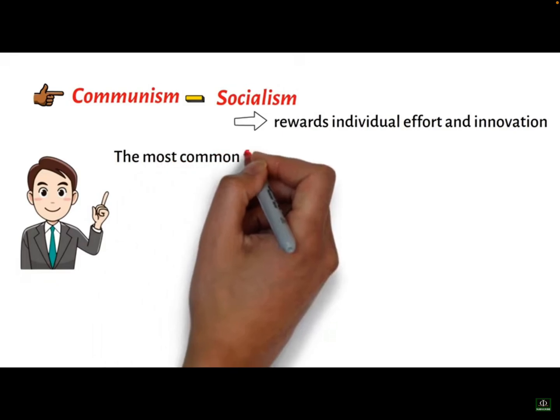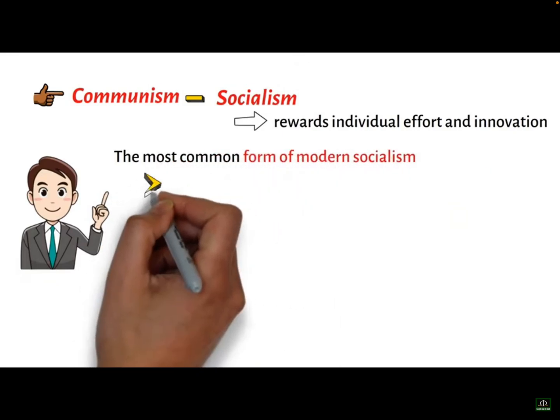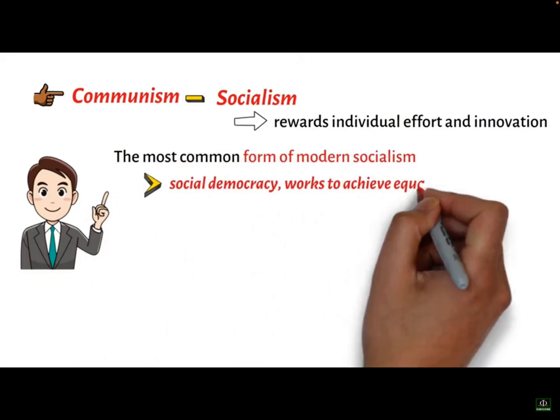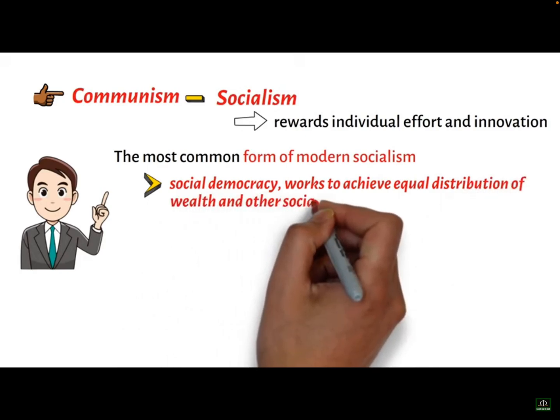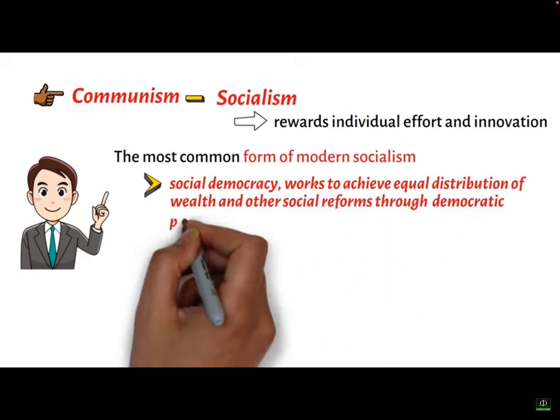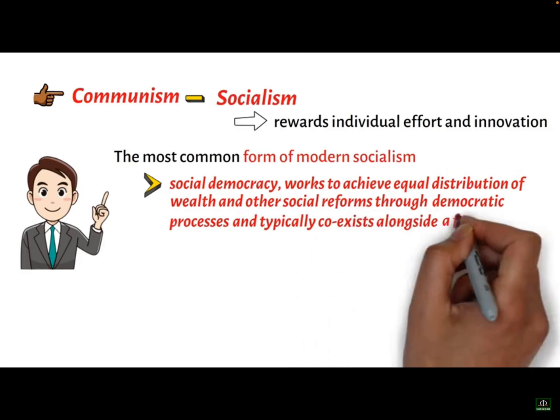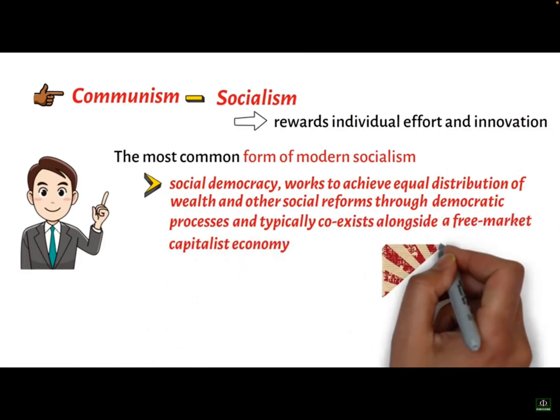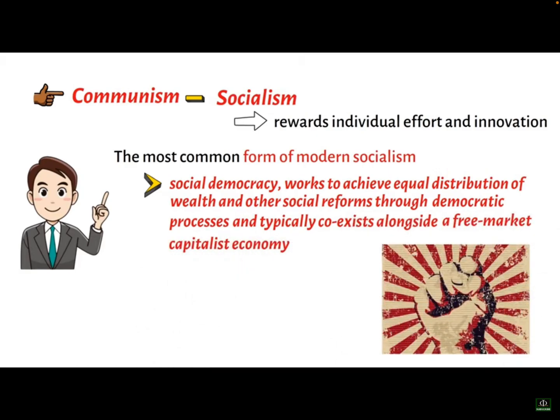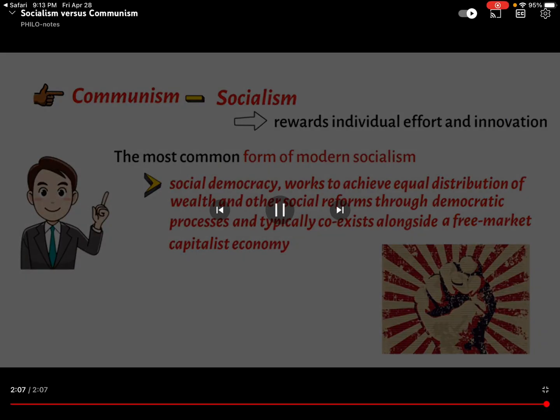The most common form of modern socialism, that is, social democracy, works to achieve equal distribution of wealth and other social reforms through democratic processes, and typically coexists alongside a free market capitalist economy. And that is all.